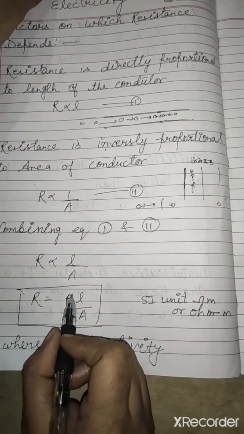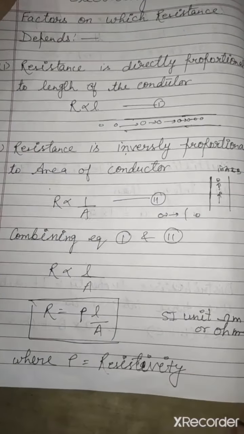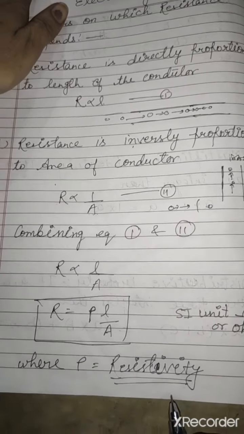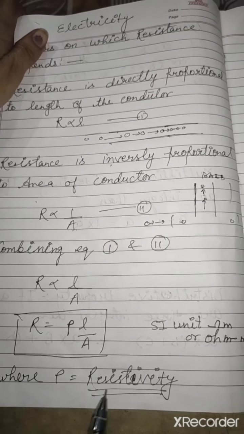This is the symbol of rho, which is known as resistivity of the conductor. Its unit will be ohm meter. How will I explain it to you?